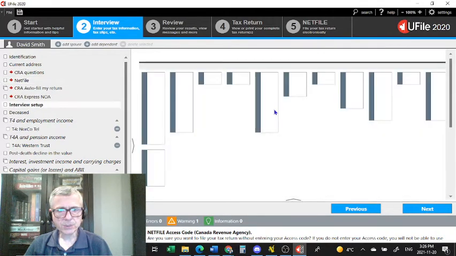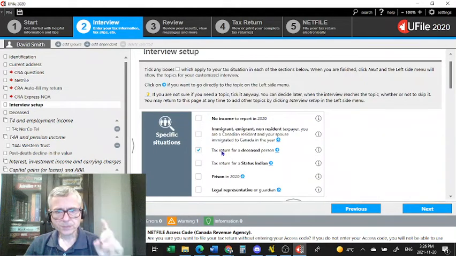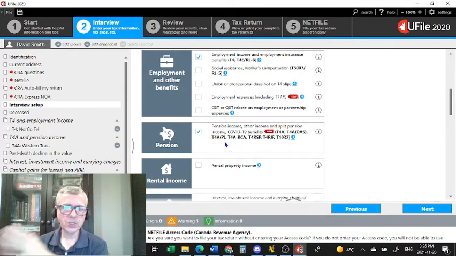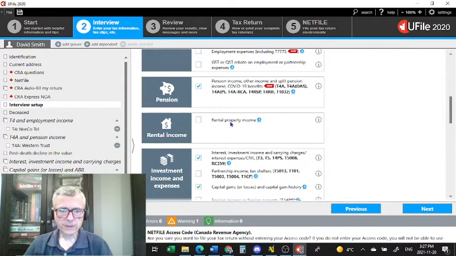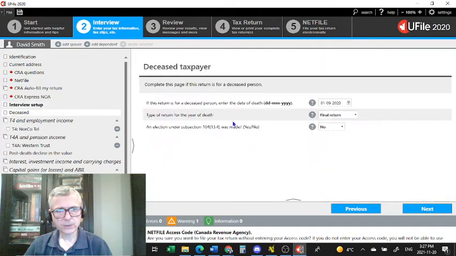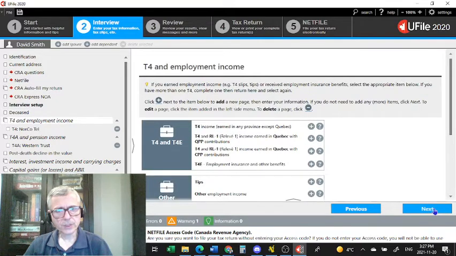In the interview setup, it's very important to select tax return for a deceased person, T4, T4A, because that's where a wage loss replacement is usually reported, and capital gains. All right, let's get to the deceased menu page. So we enter his date of birth, date of death, 1st of September 2020, final return. There is no subsection election under 104.13.4, and that's beyond the scope of this video. Let's go to the T4.